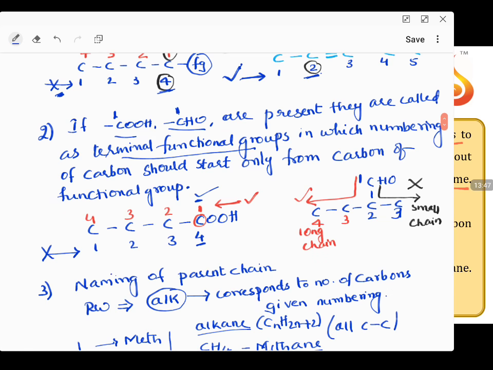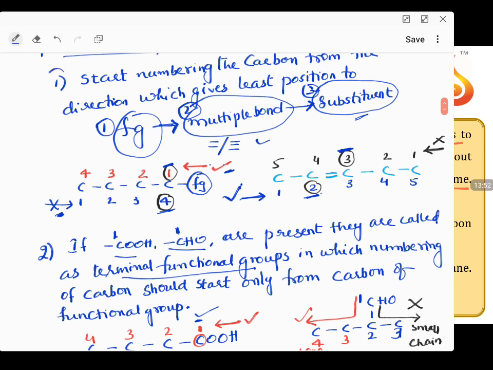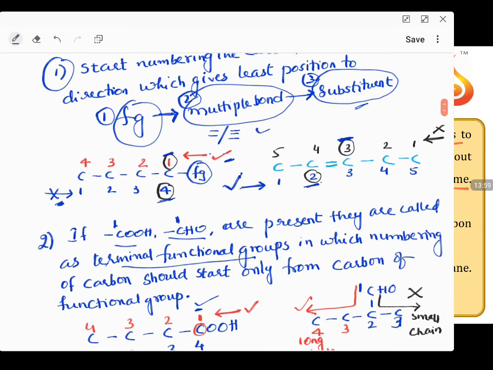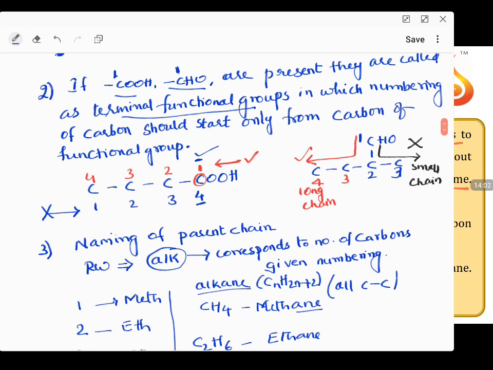But one point you have to see: always select the longest carbon chain connecting to the point 1. Select the longest carbon chain taking care of point 1. If you take the numbering 1, you have one way, moving in this direction. In this direction, how many carbons am I getting? 3 carbons. In this direction, if I move, I am getting 4 carbons. Where am I getting the long chain? In this case I am getting the long chain. This is the small chain. So which should be selected? Numbering is correct, the chain is long, so this should be selected. That is the important point you have to take care of. So the longest chain is selected in that way.